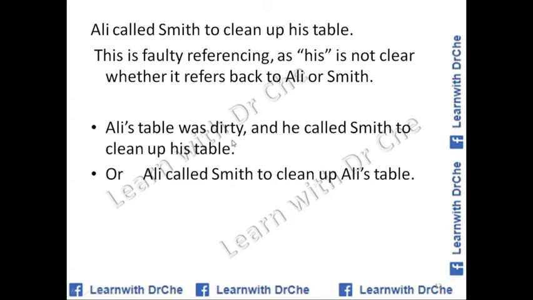Ali's table was dirty and he called Smith to clean up his table. Or: Ali called Smith to clean up Ali's table. So these two are correct forms. We can specify whose table is going to be cleaned. So this was vague or faulty referencing. Now it is correct.